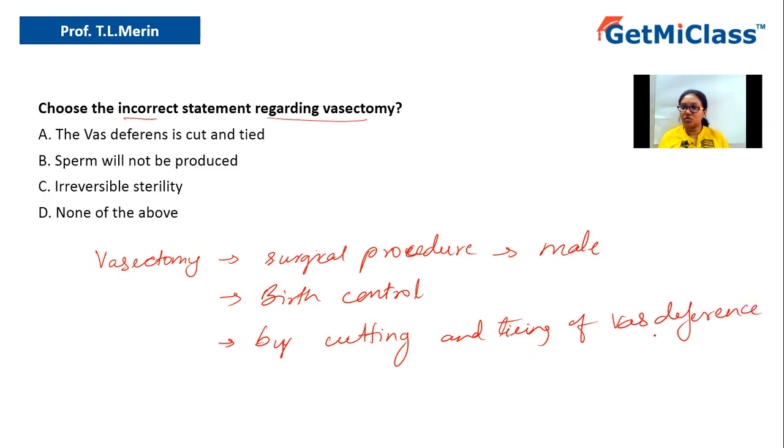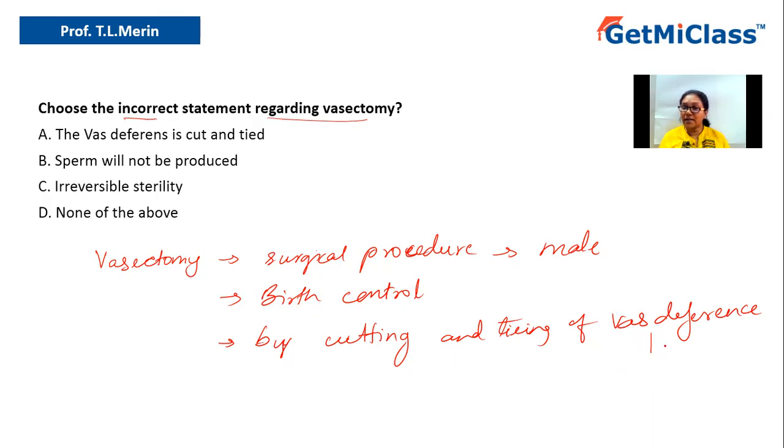Vas deferens is a tube-like structure which is present as a part of the male reproductive system. Sperms, once they are released in the testis, will enter the vasa efferentia and then the epididymis, and further go to the vas deferens, and then be transferred to the urethral tube, and be released through the penis during coitus.